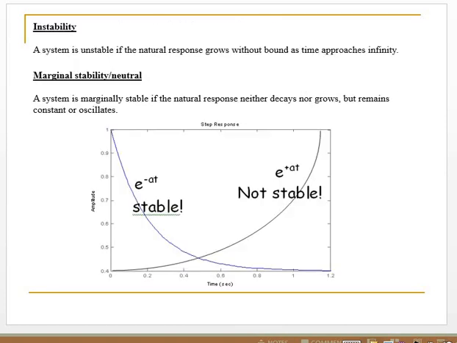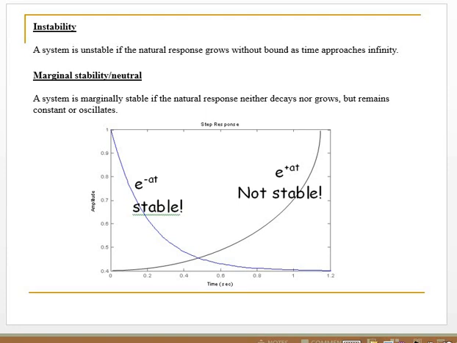A system is unstable if the natural response grows without bound as time approaches infinity. Increasing time, increasing the response of the system. Next, marginal stability, or neutral. A system is marginally stable if the natural response neither decays nor grows but remains constant or oscillating.